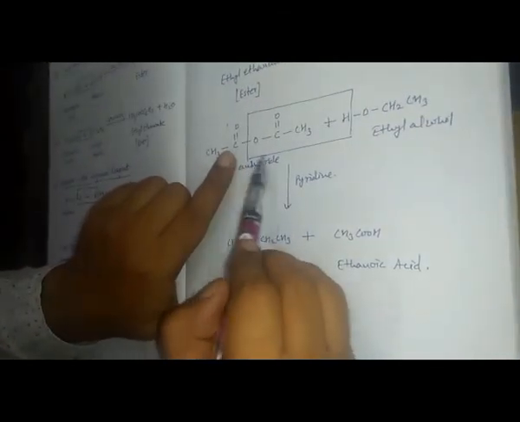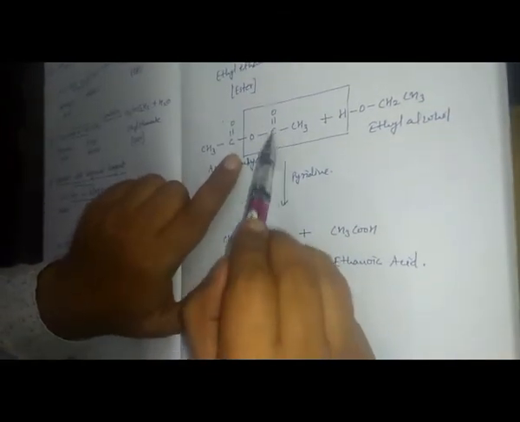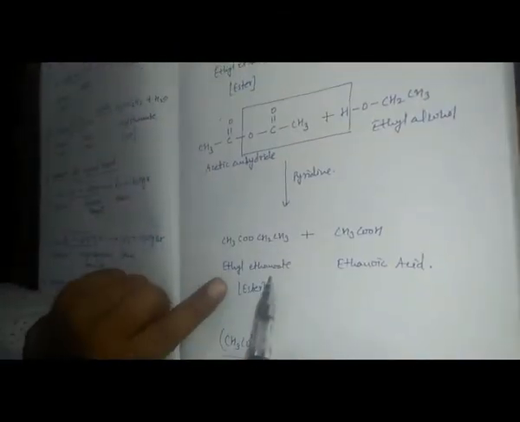The bond between oxygen and hydrogen is split up, and the bond between carbon and oxygen is split up, and this will form CH3COOH, which is ethanoic acid, and CH3C double bond O, OCH2CH3. This is the ester. So the reaction with acetyl chloride or acid anhydride also gives us an ester. So these are the chemical reactions of alcohol with different compounds.